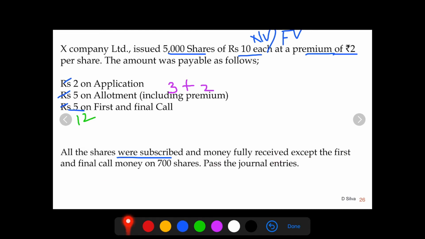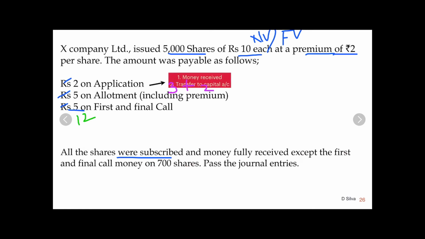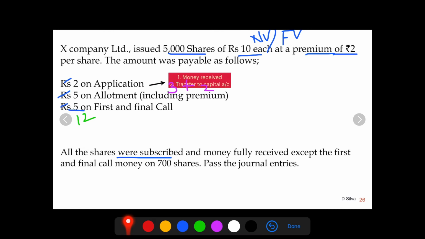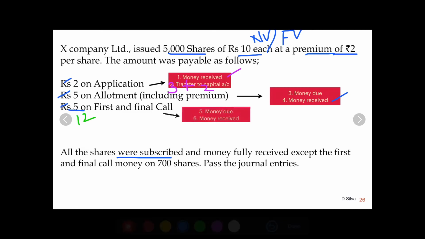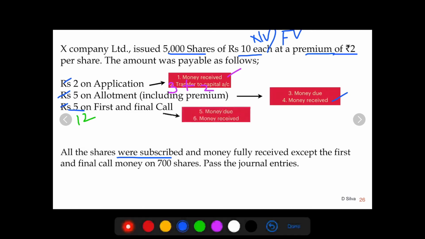Except the first and final call money on 700 shares. So let's look into this part of it. Money received on application? Yes. Money received on allotment? Yes, including the premium. Money received on first and final call?